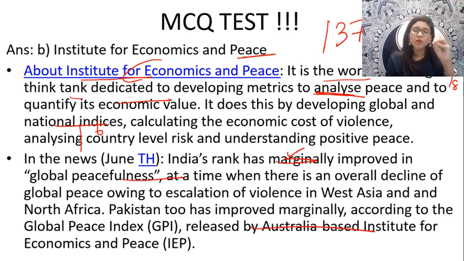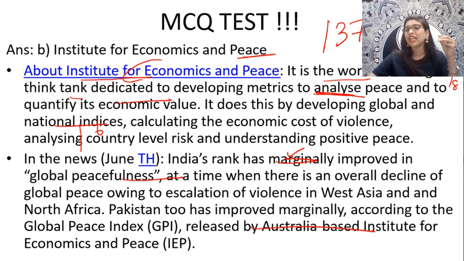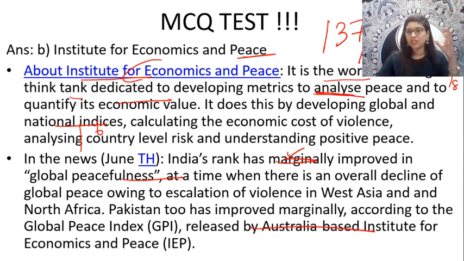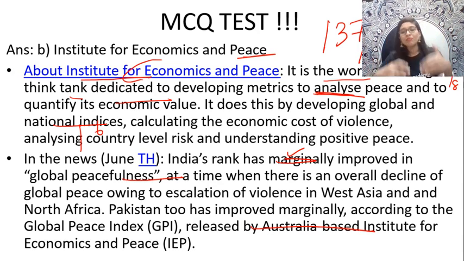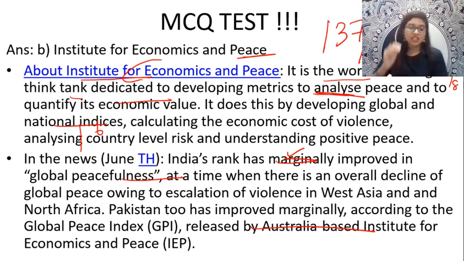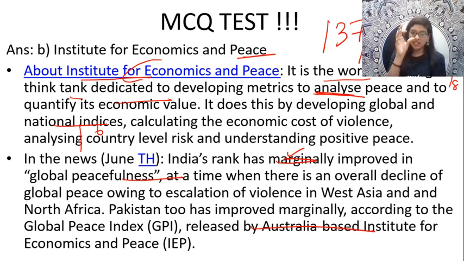But we are more or less improving in a marginal way. Okay, previous year, if you see the 2016 data, India's rank was 141. So comparing to that, yes, we have improved marginally. The 2017-18 data shows that India has improved marginally in the Global Peace Index. And this Global Peace Index data is compiled every year by an institute put up in Australia, Sydney-based. In Sydney only you have this institute called the Institute for Economics and Peace. They only measure this Global Peace Index.